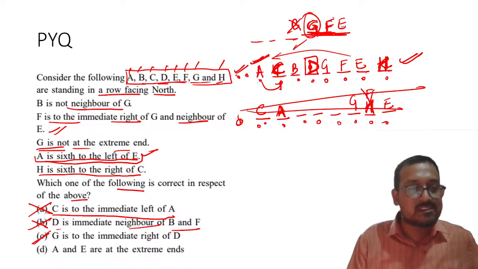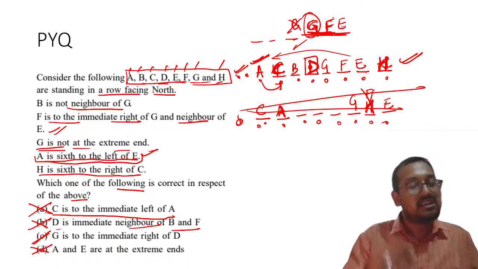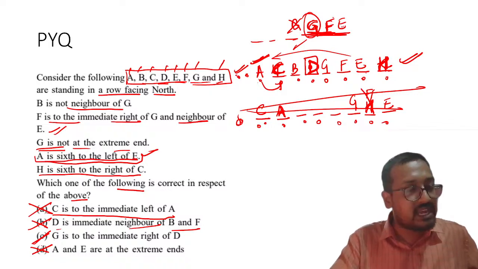Yes, my dear students, this is correct. A and E are at the extreme ends. No, A and H are at the extreme ends. I hope everyone agrees with this.